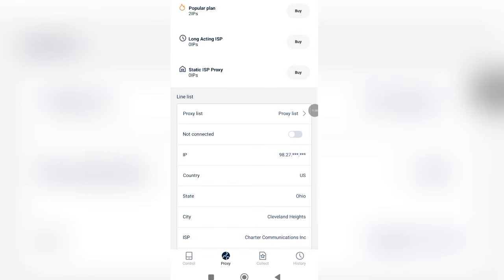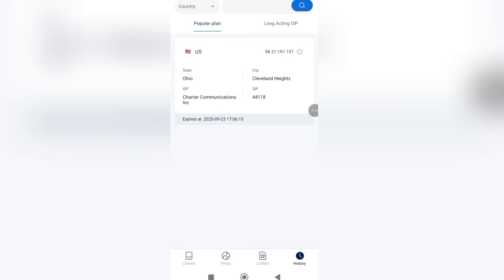So let's go over to this first one right here, and I'm going to come down here and connect this. Now this is what I want to make clear to you also. When you are using a peer proxy, this residential proxy, it actually lasts for 24 hours or more. When you are done, you can turn it off. You can turn it on, turn it off. When you're not using it, you turn it off. That is the advantage you have on proxy. When you come over to your history right here, you can see that you have it activated. That is your popular plan. So we are already connected to the peer proxy.